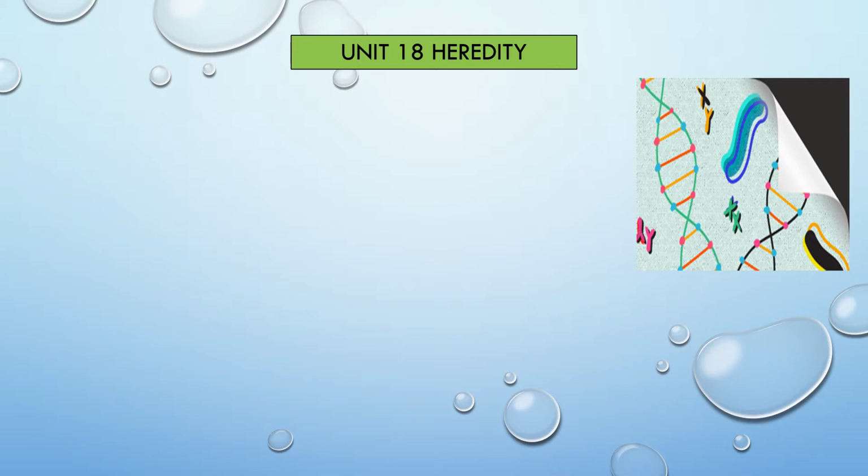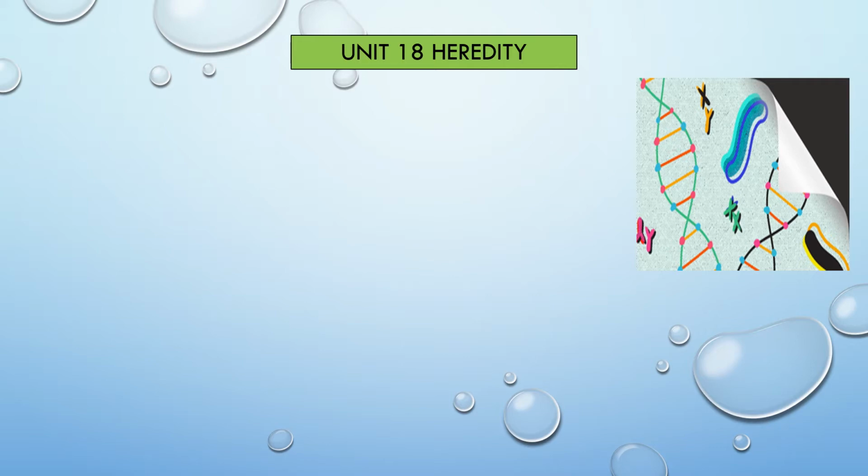Have you wondered how we inherit traits? A trait is something transferred from one generation to the next generation. The trait is carried by the gene. These are characteristics from the father or mother or grandparents.